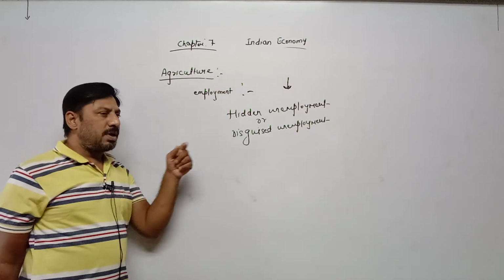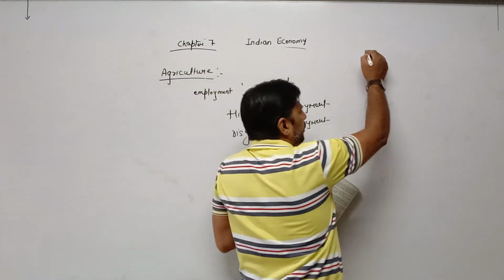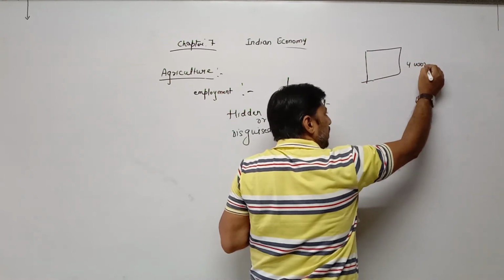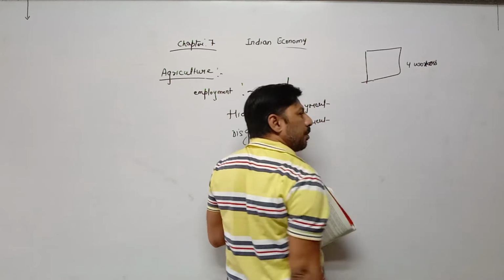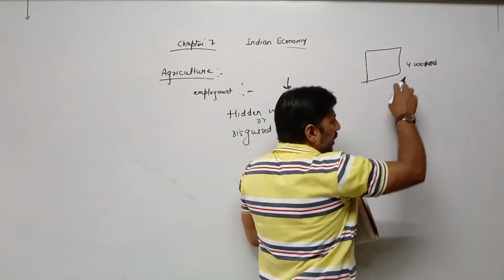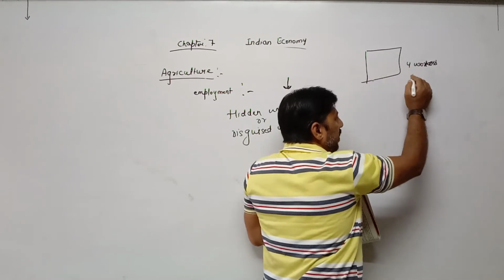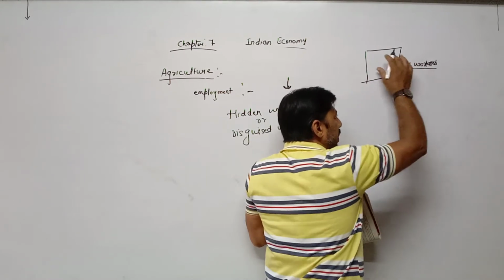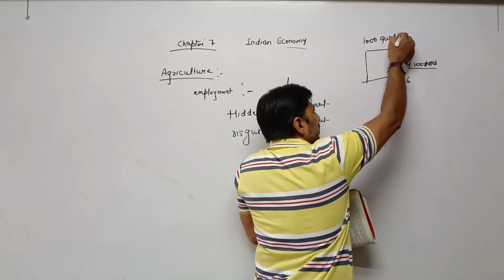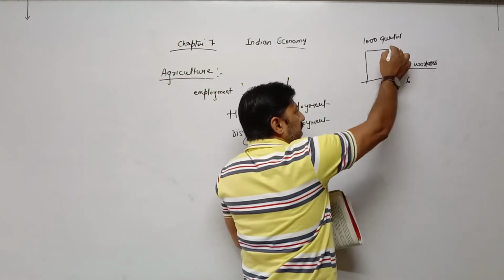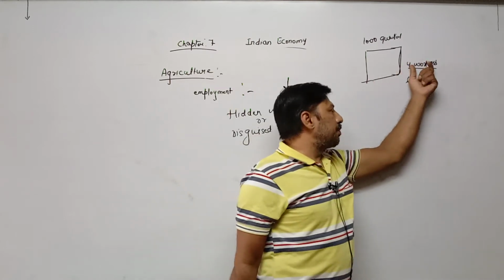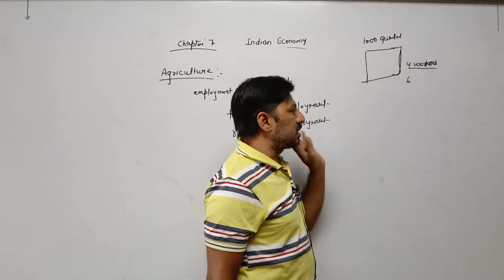Suppose there is a field, and in that particular field only 4 workers are needed, and these 4 workers can produce maximum 1000 quintal of rice.